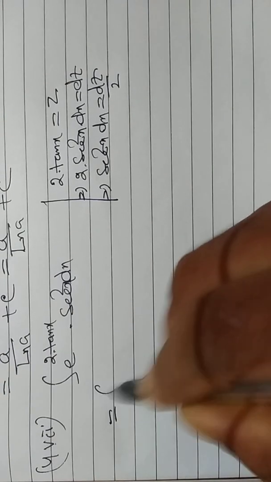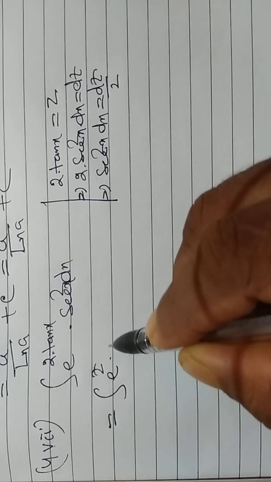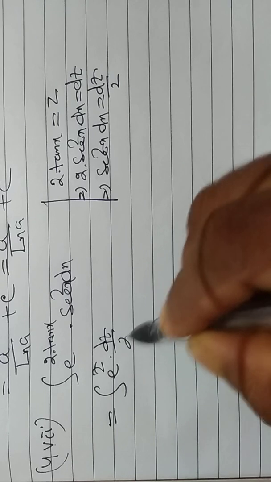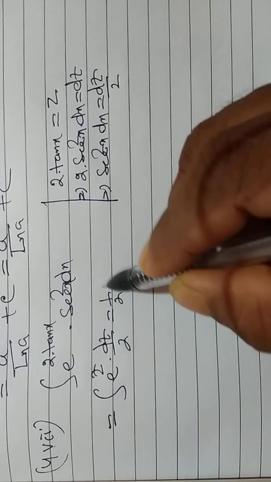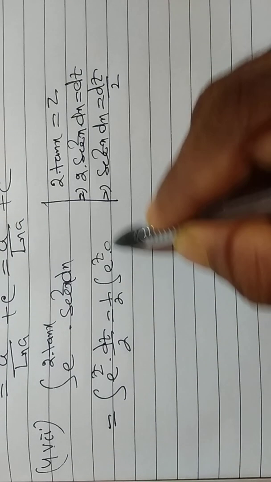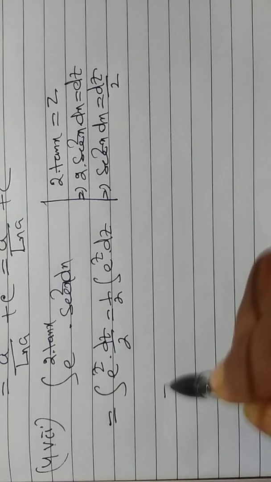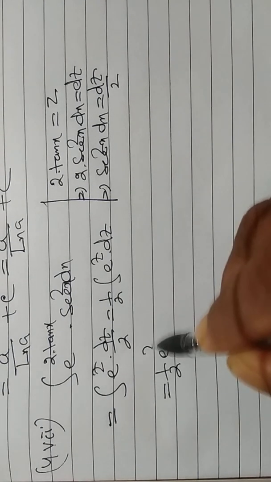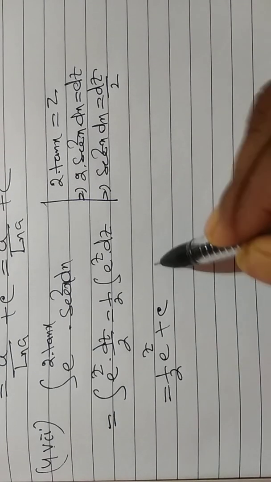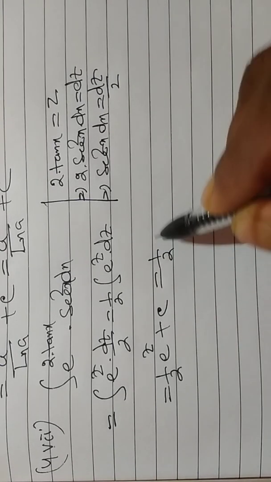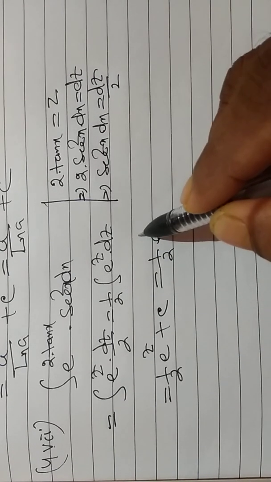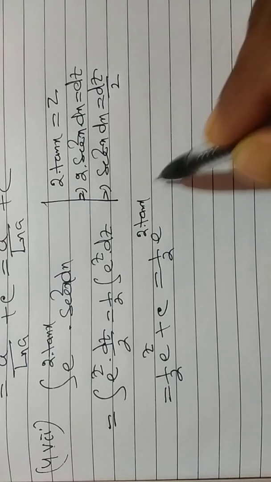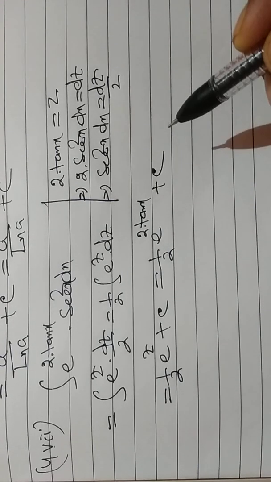That is equal to integration of e to the power z into dz by 2, and that is equal to 1 by 2 integration of e to the power z dz, and that is equal to 1 by 2 e to the power z plus c, that is equal to 1 by 2 e to the power 2 tan x plus c.